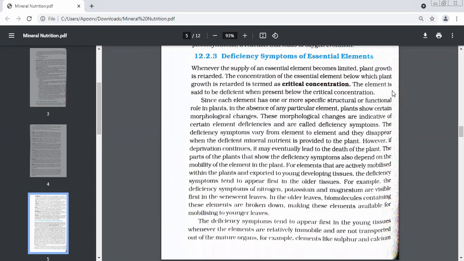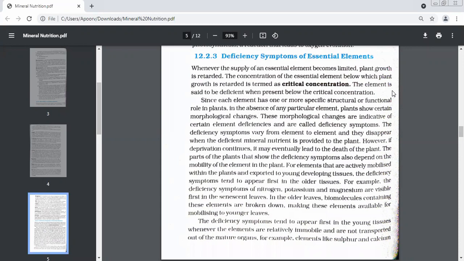Even for plants, the critical concentration is the concentration of an element below which plant growth gets retarded, and the plant growth is not normal. So remember, supposing some element is needed at 2 grams in a month, and this is the minimum amount. If a plant is getting even less than 2 grams, then it will start showing these symptoms. And this 2 grams, the minimum amount which is needed, is what we call critical concentration.